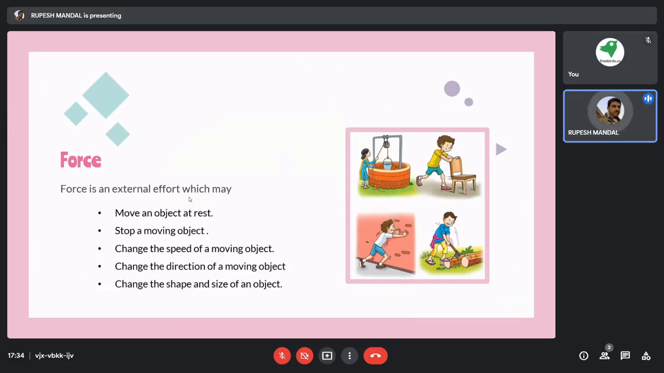Once again, I'm just reminding: it can move an object which is presently at rest. It can stop a moving object. It can increase or decrease the speed of an object. It can change the direction of a moving object, and it can sometimes change the size and shape of an object. So this is the basic definition.